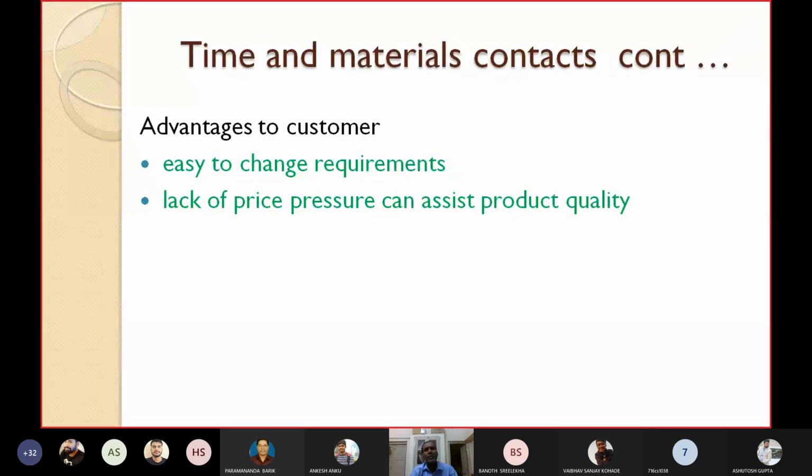Advantages of this approach or this contract is that it is easy to change the requirements. Now the price is not fixed, so you can change the requirements and accordingly, based on how many person months or staff hours the firm has provided, they will calculate the price. So lack of price pressure can assist product quality. Since there is no price pressure on the developers, it may improve the product quality, which was one of the drawbacks in the fixed price approach.